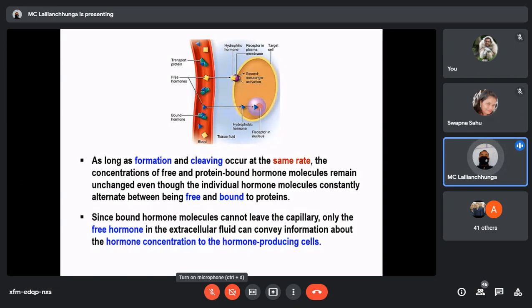Since bound hormone molecules cannot leave the capillary, only the free hormone in the extracellular fluid can convey information about the hormone concentration to the hormone producing cells. This point is very important. Only the free form is biologically active. That is why only the free form can send information to the endocrine gland which is producing that hormone. So when we estimate the concentration of hormone in the blood, we are talking about the free form.